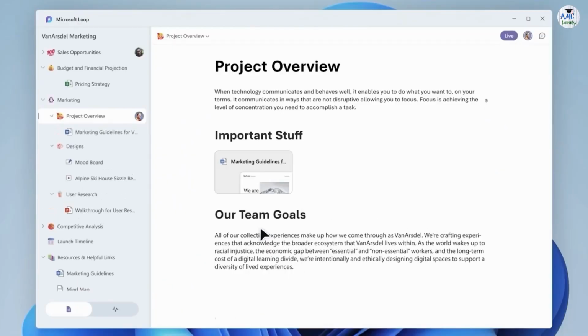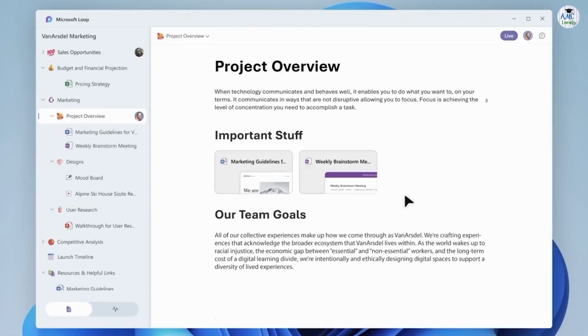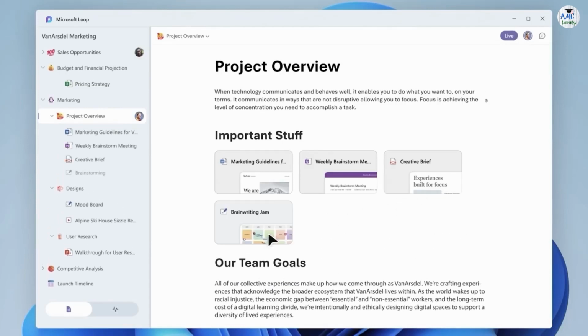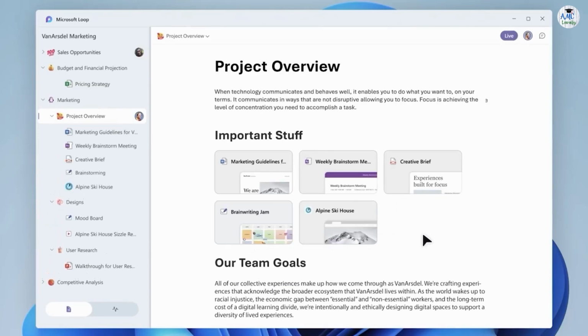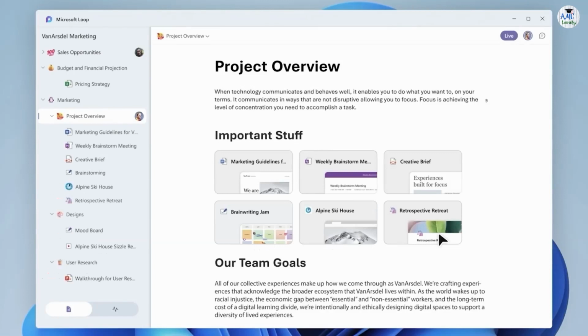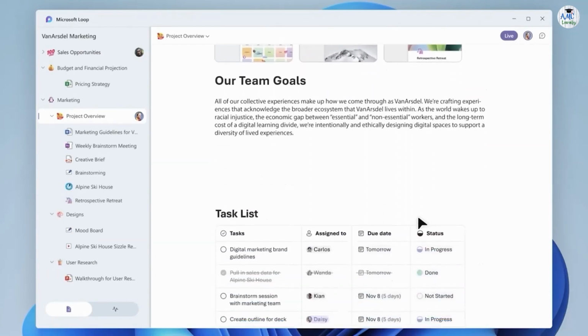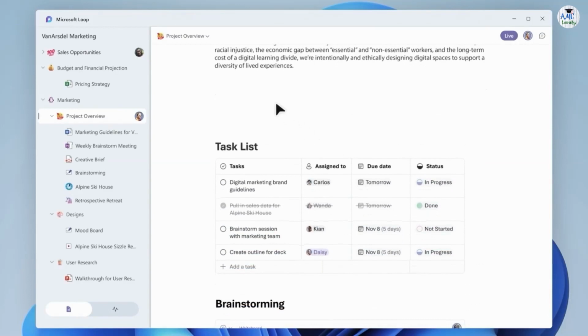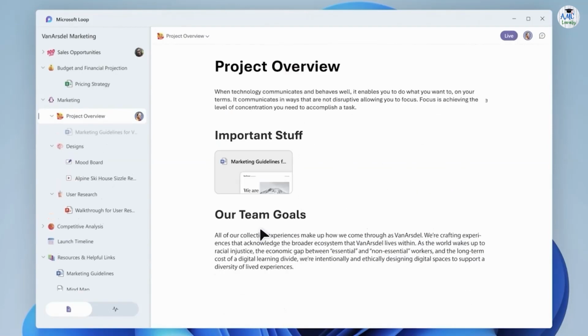The second key advantage is that the Loop workspace is designed to be a view of your entire project and all of the several associated contents. You are not limited to having a Loop page, but you could also have a spreadsheet, a Word document, a link out to an external site, so it truly is the file explorer for your project.